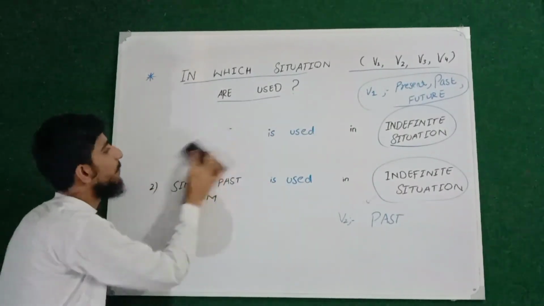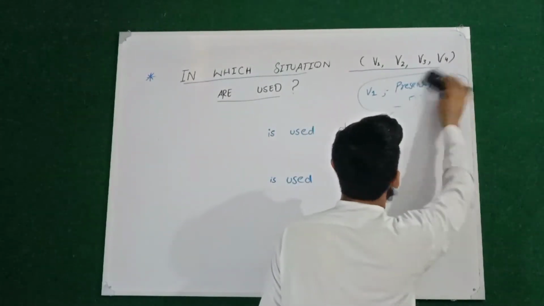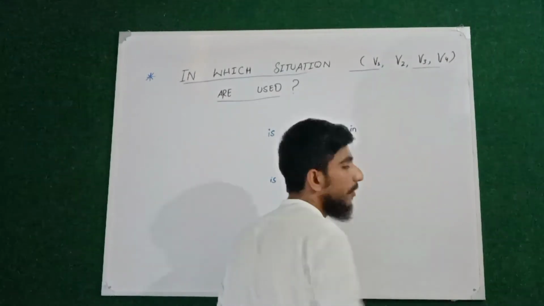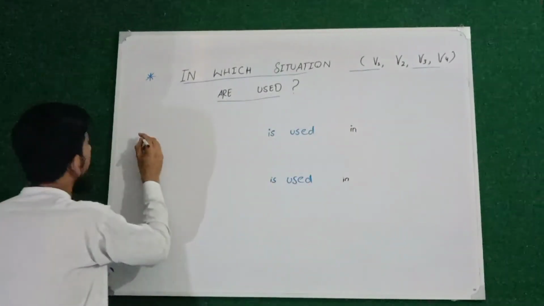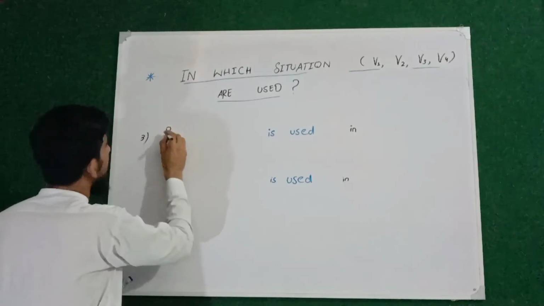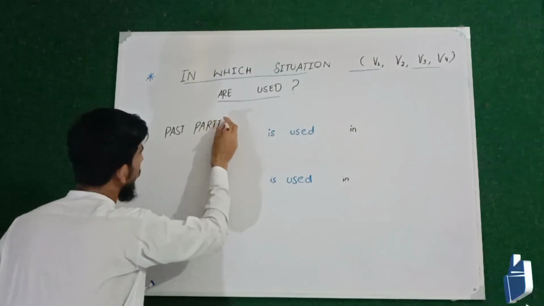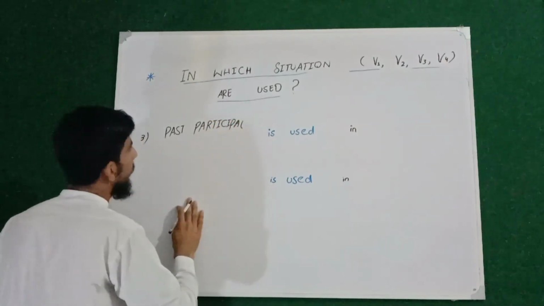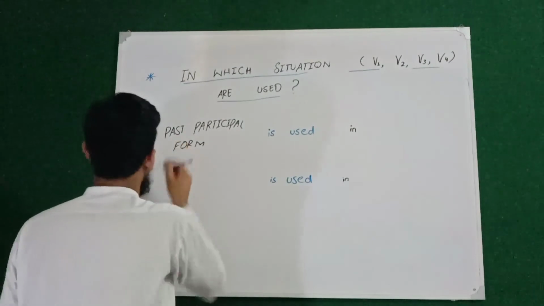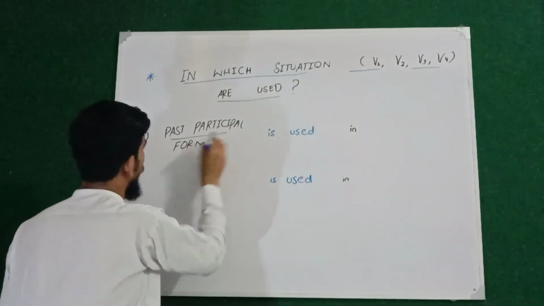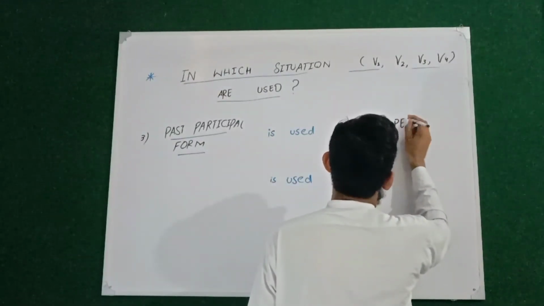So remember that word third form, which is past participle form, is used in perfect situation.